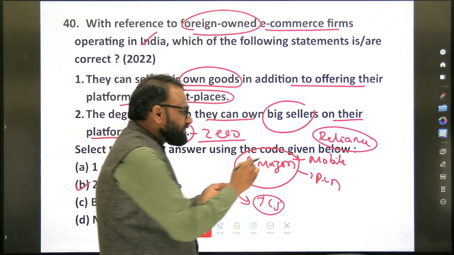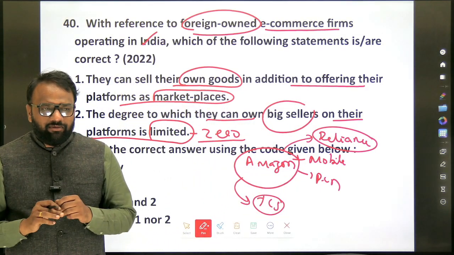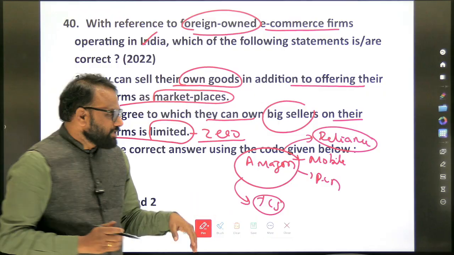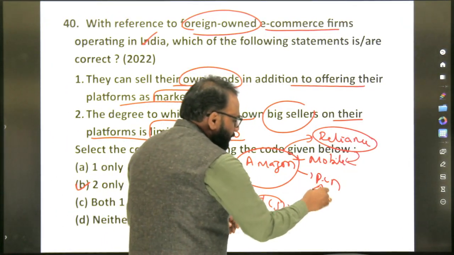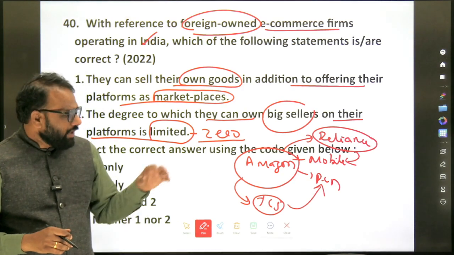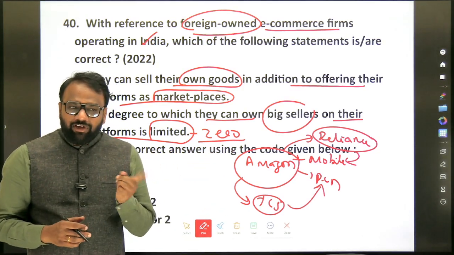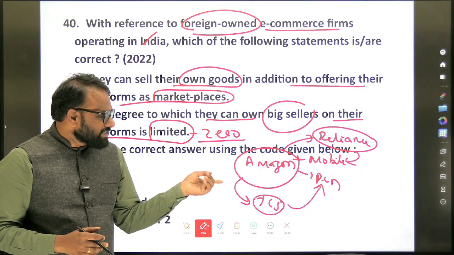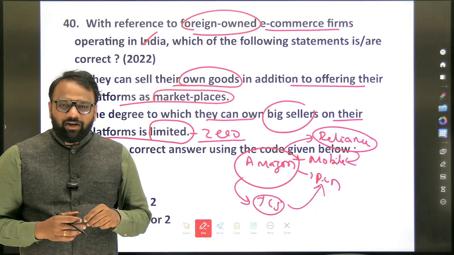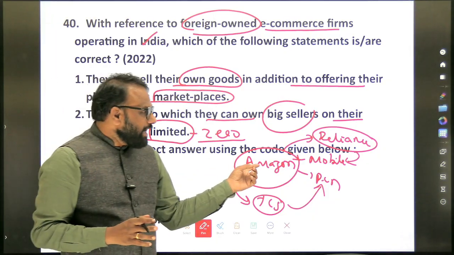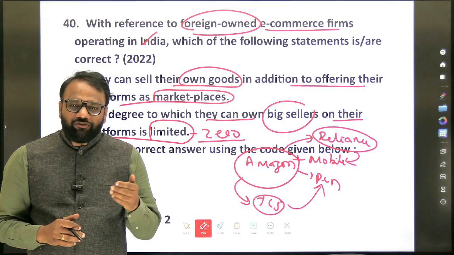Similarly, can Amazon purchase shares of Reliance? Yes, it can purchase. It can have a stake in Reliance as well. Now, let's assume Reliance has some mobile products and TCS has pen products. Now, Amazon can sell pens as well as mobile phones. But can Amazon sell TCS pens and Reliance mobiles? Now the question is, to what extent can Amazon own Reliance and TCS? What percentage of shares can it hold?